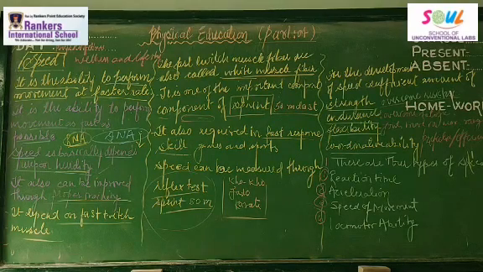First is reaction time, when we bring our body into action. Second is acceleration, then speed of movement, and locomotor ability. So what is strength? Strength is the ability of our muscles to overcome resistance. Endurance is the ability of our body to overcome fatigue. Coordinative ability is the ability of an individual to do work with perfection and efficiency. Flexibility is the ability of our joints to move in maximum range.